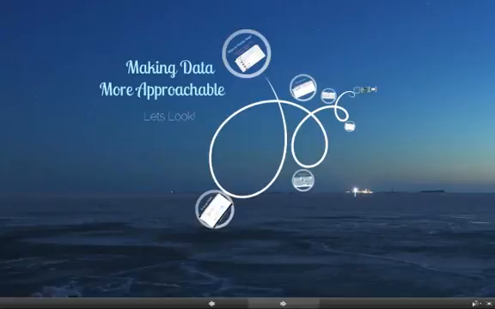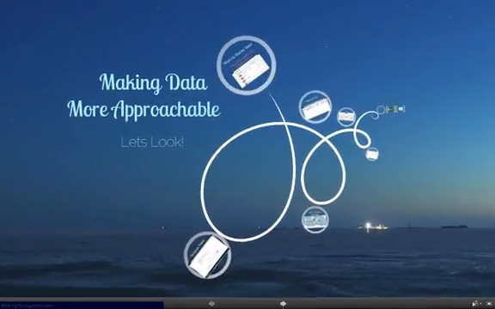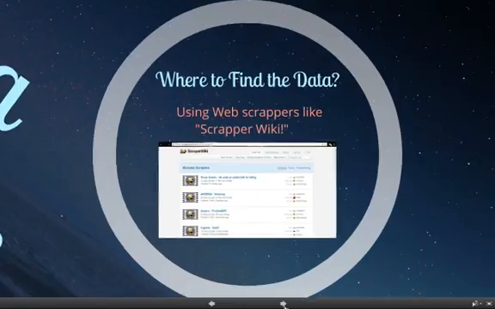Hello, this is Autumn. I'm going to be talking about making data more approachable for my final project. First of all, we're going to go ahead and take a first look at where to get our data.